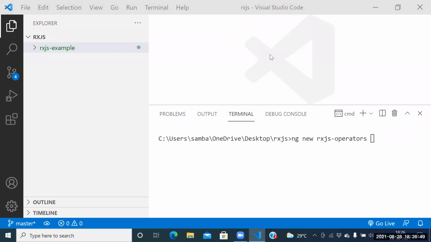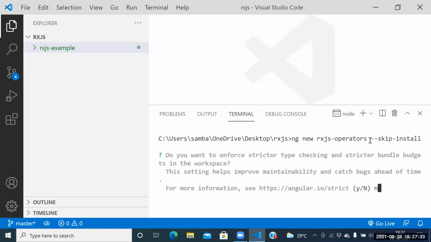To create the project we need ng new RxJS operators. There's another project I'm creating, but he told me some syntax. Sorry for the inconvenience, my internet went down. So, ng new RxJS operators, then give a flag: hyphen hyphen skip hyphen install. Okay? Hit enter.